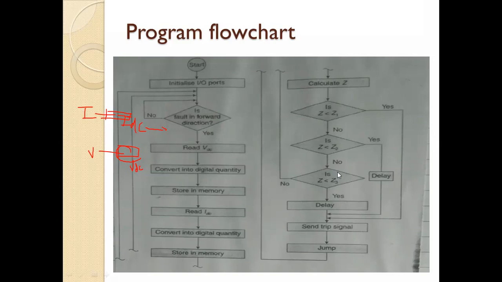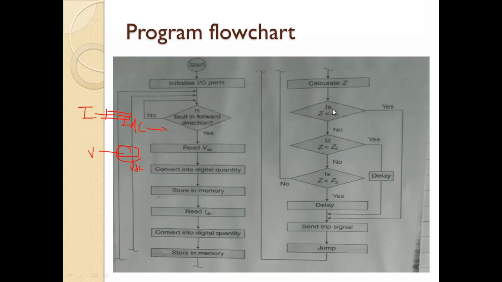Okay, so these are the zones of protection. So here we are first considering the first zone. Okay, one zone we are considering, zone 1, where we are protecting 80% of your transmission line.